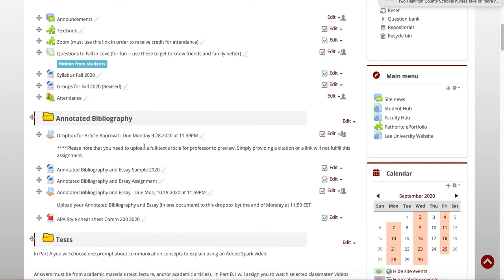I will take a look and I will either approve or tell you to find another article if it doesn't work. So if you get it in earlier, I'll be happy to approve it earlier. I'm very quick with this usually, and if an article doesn't work, I will try to let you know why, because I want you to be able to turn in an annotated bibliography that has a good chance of doing well. And so when you pick out different articles, I know what's going to work and won't work for you to be able to easily write a paper.